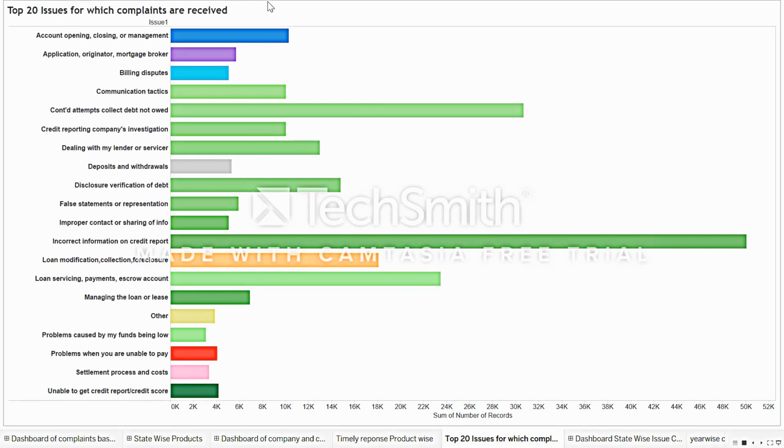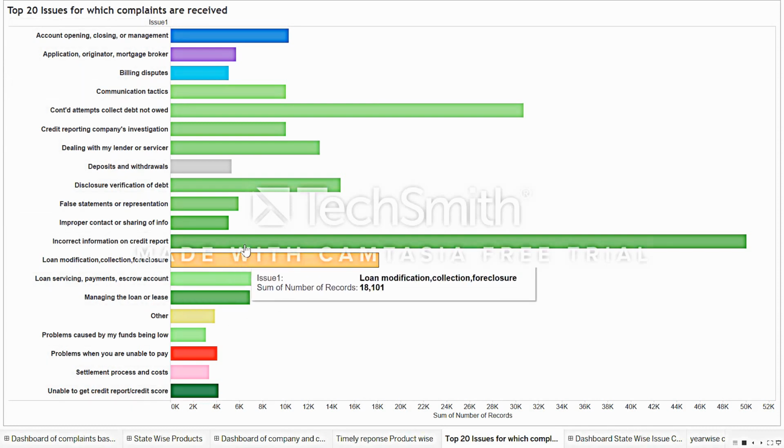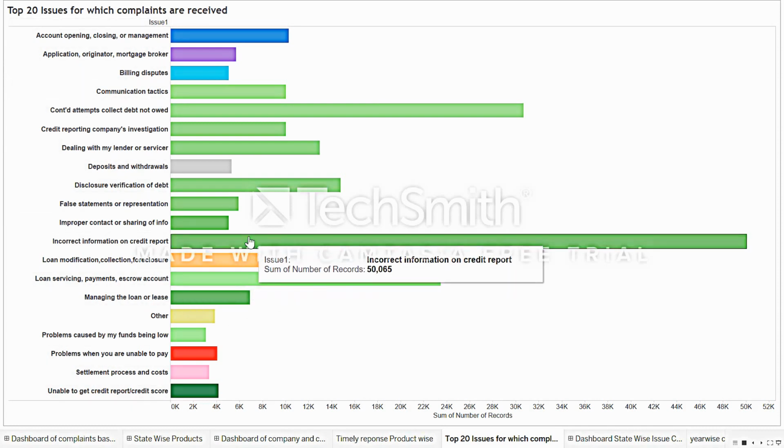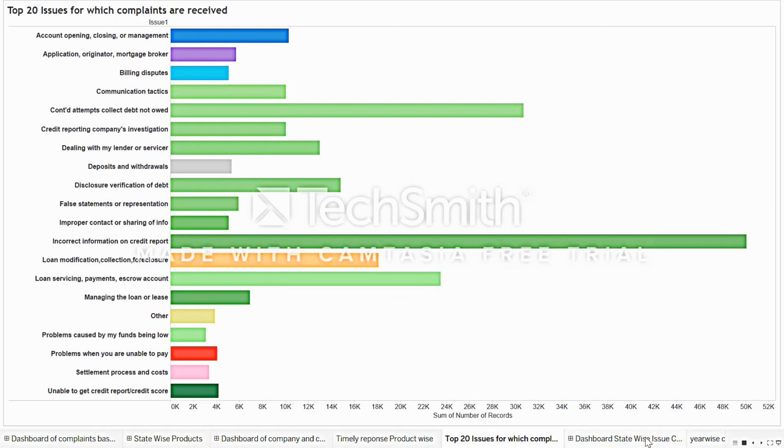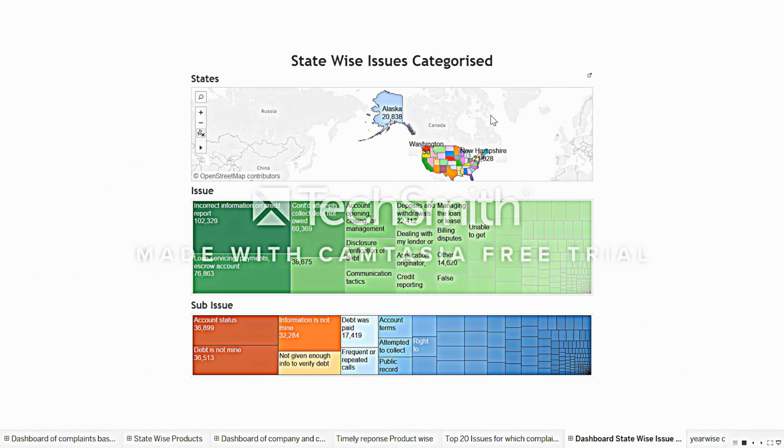The fifth use case is focused on the top 20 issues for which complaints are received. From the color variants we can see that incorrect information on credit report is 50,065, which is the number of complaints recorded for that particular issue. So this use case tells us that out of these top 20 issues, incorrect information is the highest issue faced by the consumer.